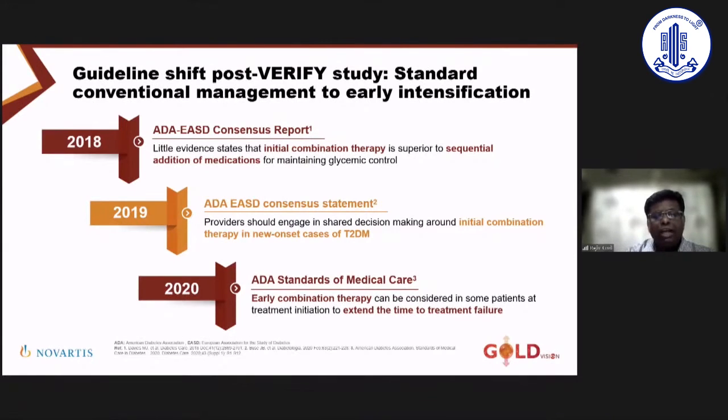The VERIFY study looked at combination therapy in newly diagnosed diabetics as compared to sequential add-on of one drug when another drug failed. It clearly showed that early combination therapy has a more pathophysiological role in not only preventing failure and giving better durability of control, but also making sure there is a reduction in the prevalence and in the progression of microvascular complications like diabetic retinopathy. So in 2020, there was a 360-degree change saying that early combination therapy can be considered in some patients to extend the time to treatment failure.